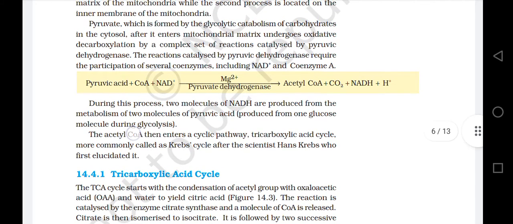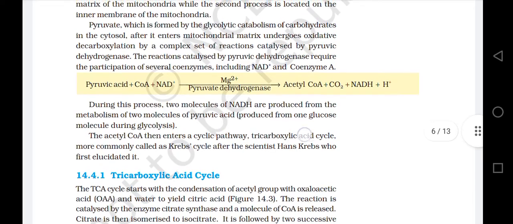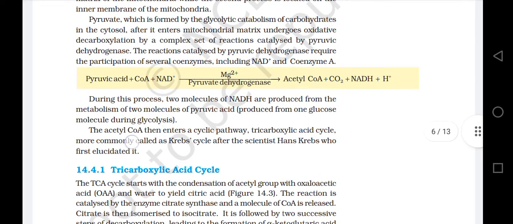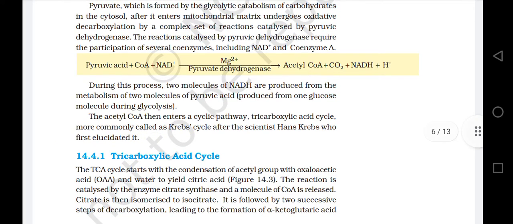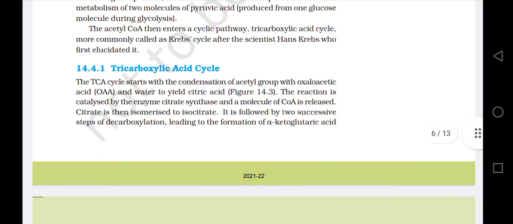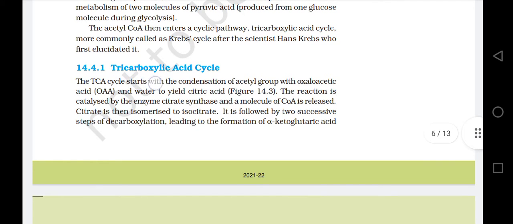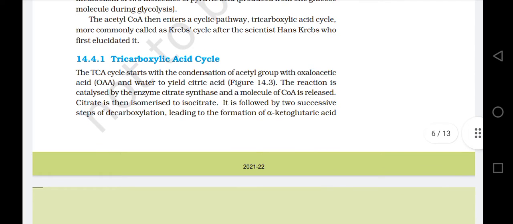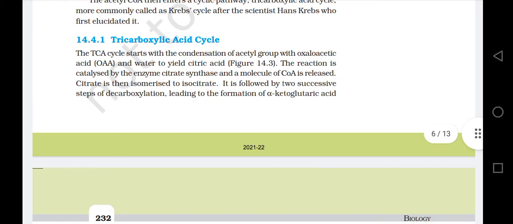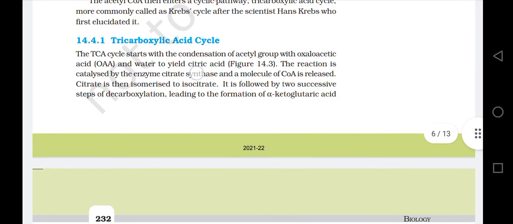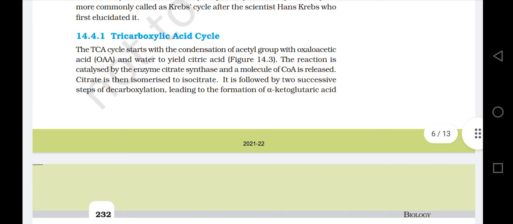The acetyl-CoA then enters a cyclic pathway, the tricarboxylic acid cycle, more commonly called the Krebs cycle, after the scientist Hans Krebs who first elucidated it. 14.4.1 Tricarboxylic acid cycle. The TCA cycle starts with the condensation of the acetyl group with oxaloacetic acid (OAA) and water to yield citric acid. Figure 14.3. The reaction is catalyzed by the enzyme citrate synthase and a molecule of coenzyme A is released.